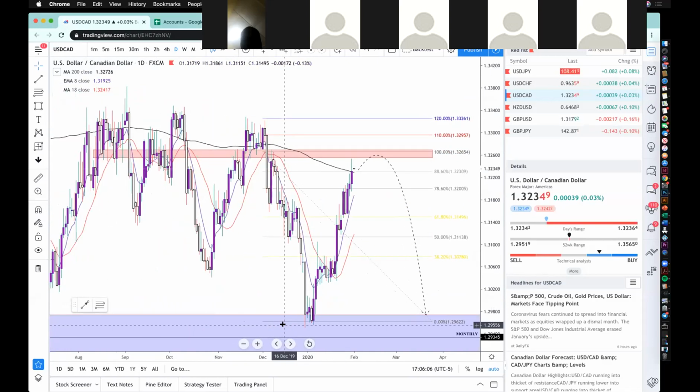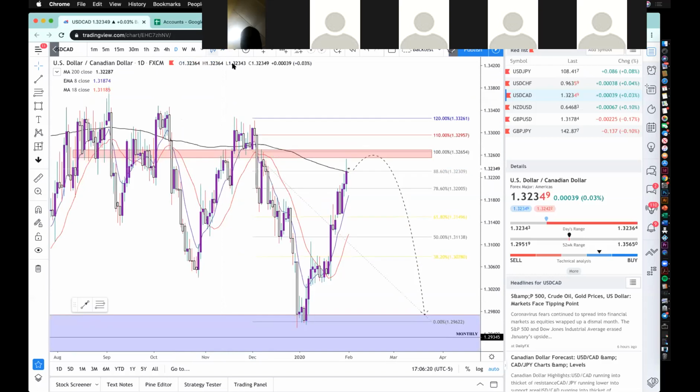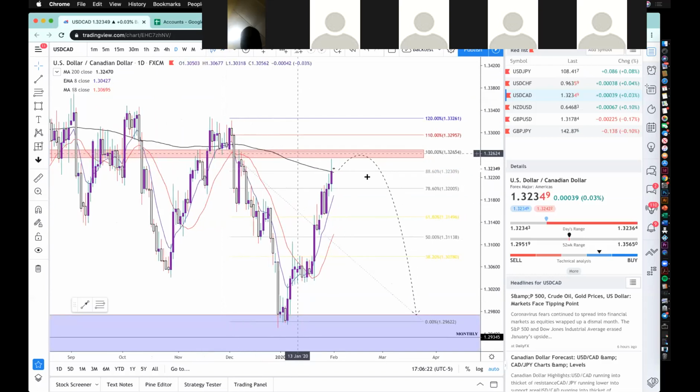I fibbed from this little minor pullback here into this new low. So pretty much this red highlighted zone came from the line chart. I saw resistance, resistance, support, support, support, or resistance, support. So we're seeing a lot of indecision around this level previously as we come into this level.